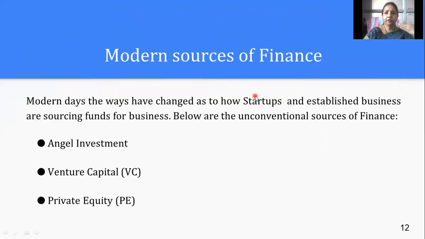Now, when we are talking about traditional sources of finance, we must also know about the modern sources of finances. In modern days, so many changes are there. Startups and established businesses need some sources of finance. For starting up a new business, we need some sources of finance. These are three types: angel investment, venture capital, and private equity. So let us have a look at these modern sources of finances.